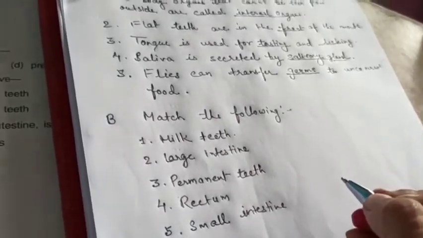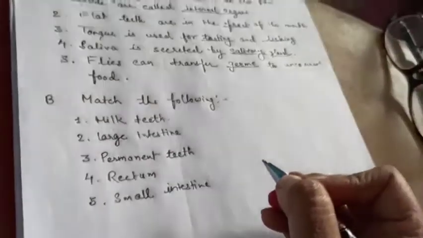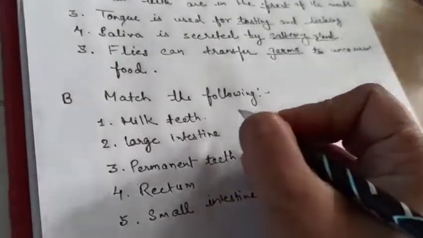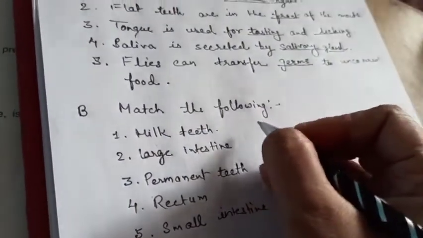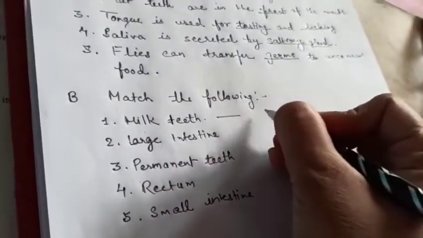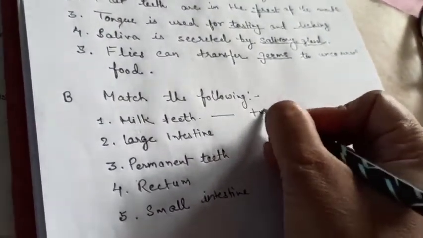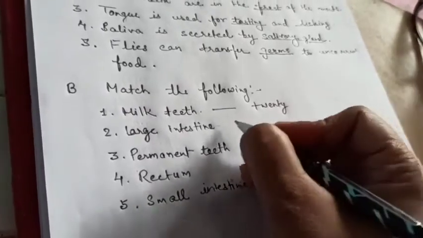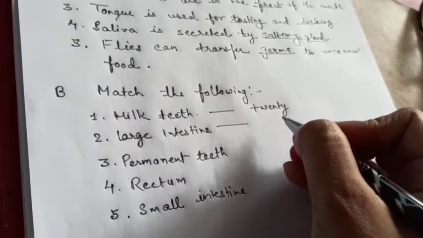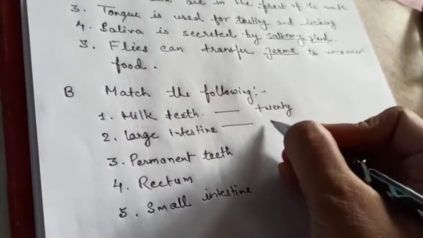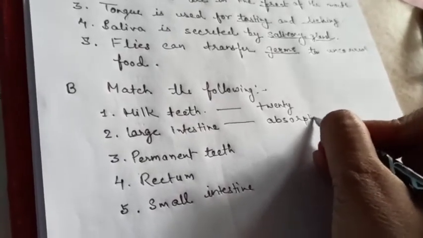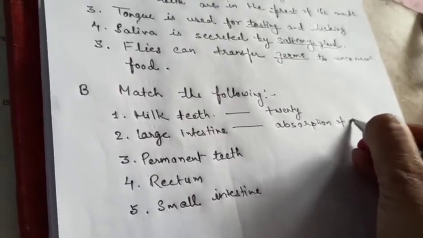Now milk teeth. There are 5 options given opposite. I am going to write here the right answer. Milk teeth are 20. I am going to write the correct one. Large intestine, absorption of water.